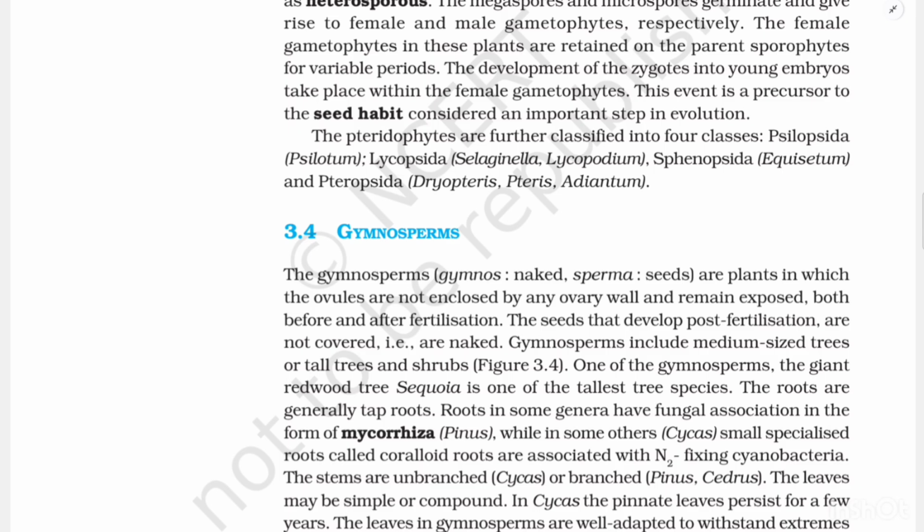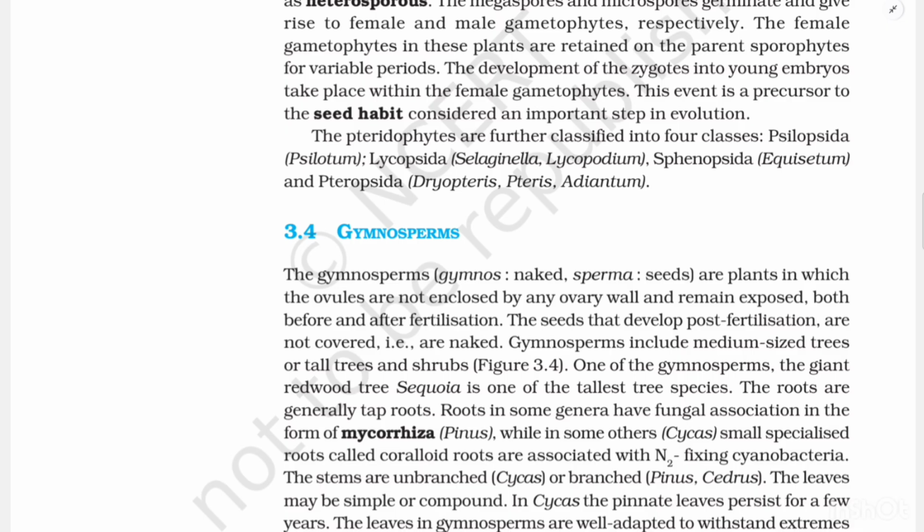The pteridophytes are further classified into four classes: Psilopsida, that is Psilotum; Lycopsida, that is Selaginella and Lycopodium; Sphenopsida, which includes Equisetum; and Pteropsida, which include Dryopteris, Pteris, and Adiantum.